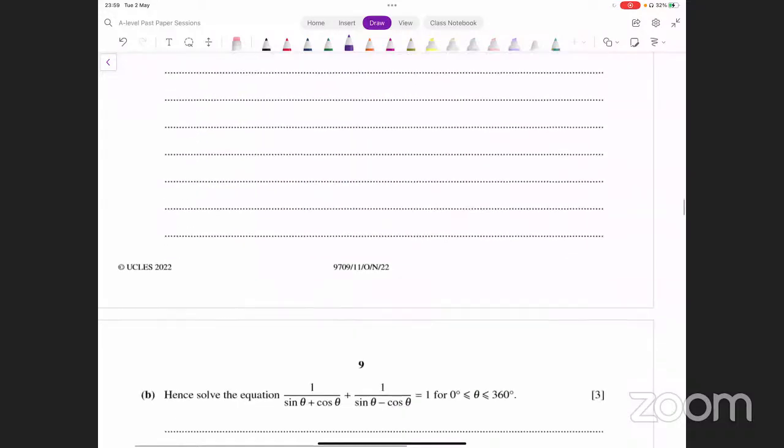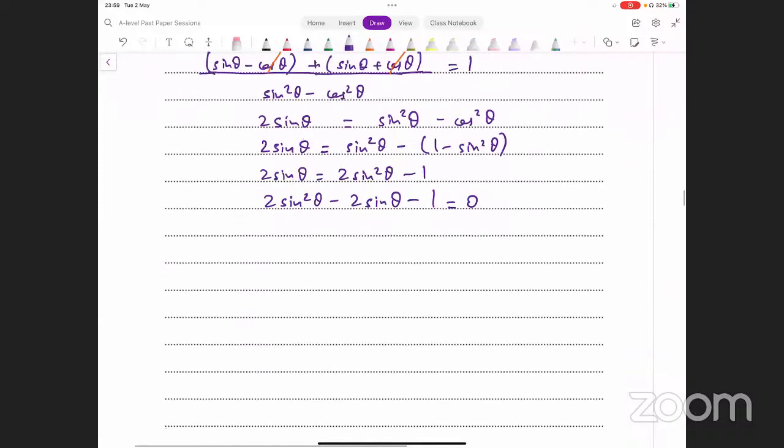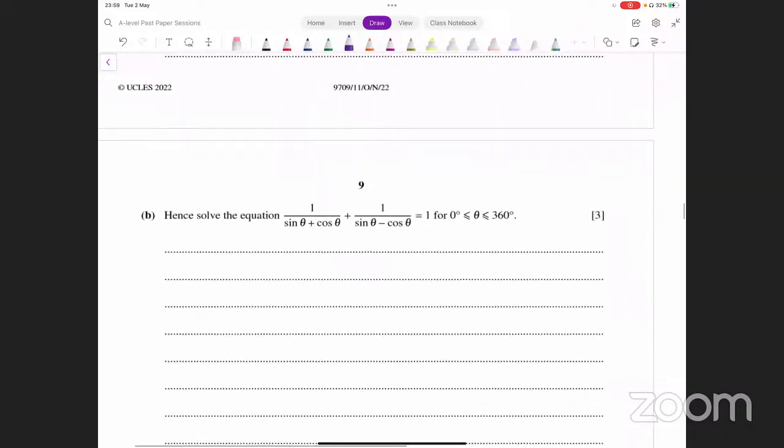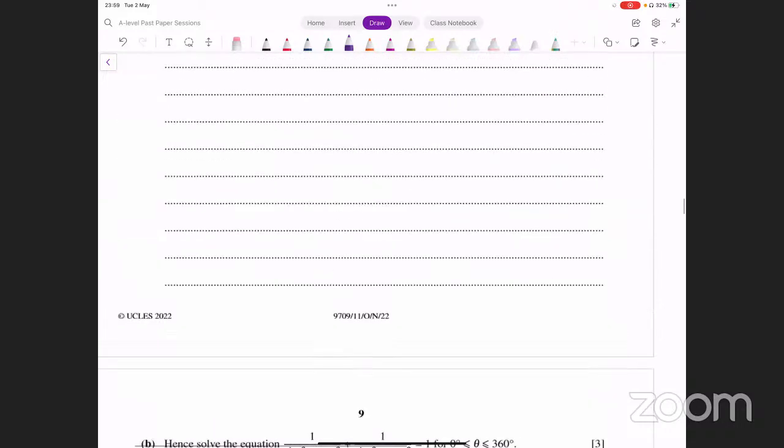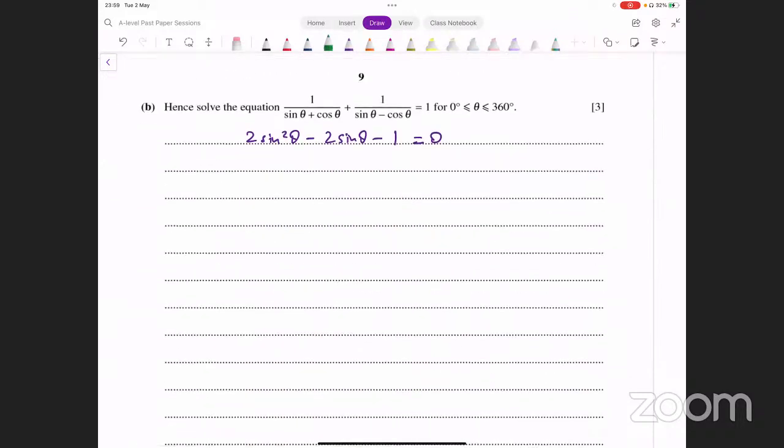Next part says, hence solve this equation. Now that's pretty straightforward. But चले हमने इतना कर लिया, let's do this. यहाँ पे लिखते हैं 2 sine square theta minus 2 sine theta minus 1 equals 0. This is the equation that we need to solve now. We can use a substitution. Sine की जगह पे s लग दें या कोई भी और letter use कर लें, that does not make any difference. Let's say u equals sine theta. The equation then becomes 2u squared minus 2u minus 1 equals 0.